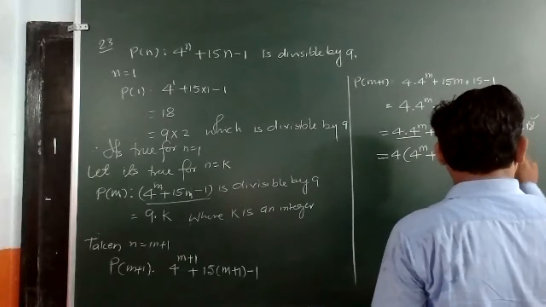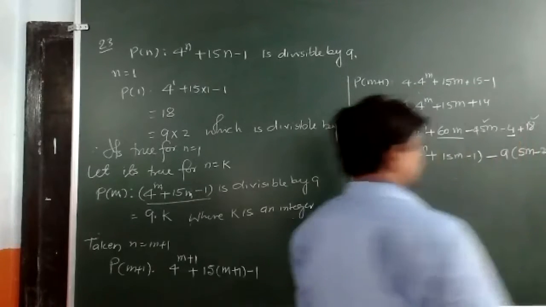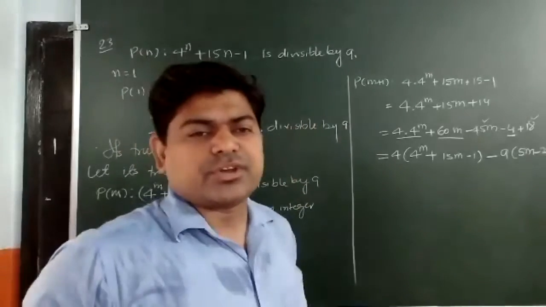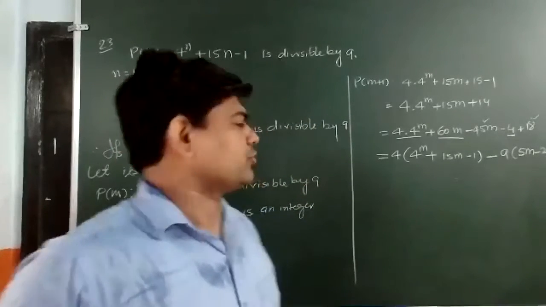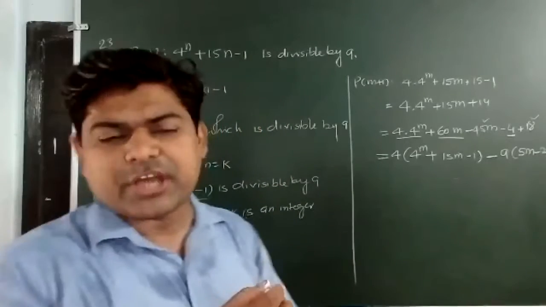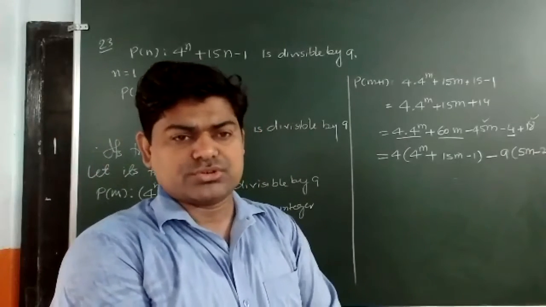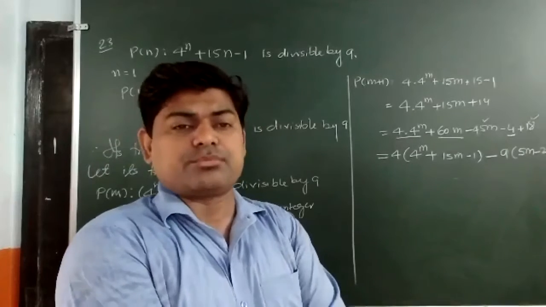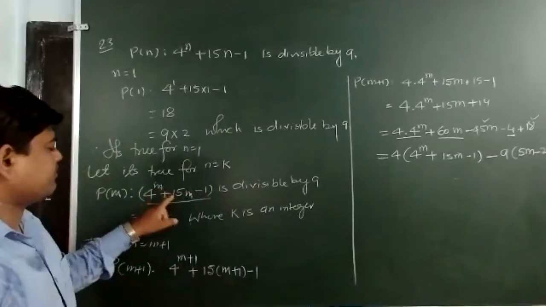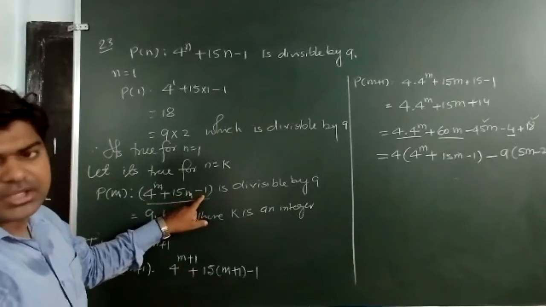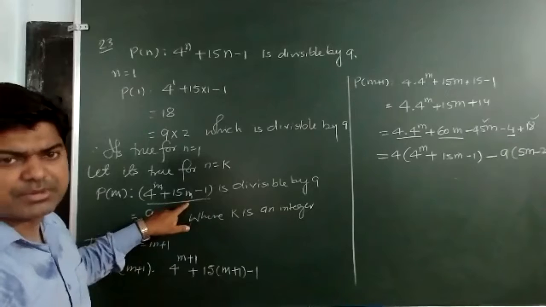Now whatever I am adding these two, if I take 9 common, I get 5n minus 2. Due to the negative sign common, the inside bracket will be changed. Now what I am going to do, as I told you many times, is use the second step's result. In the second step, what we have seen is that 4 to the power n plus 15n minus 1 can be written as 9 into a, because we had assumed it is divisible by 9.